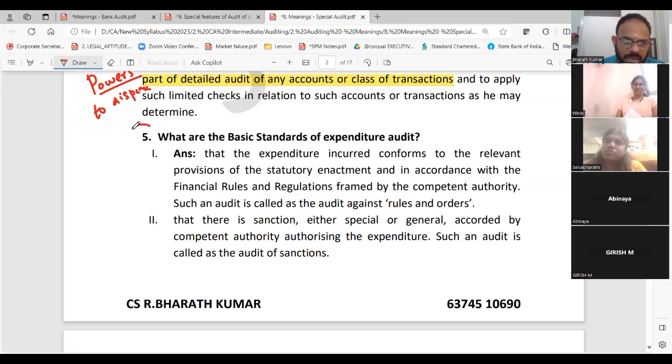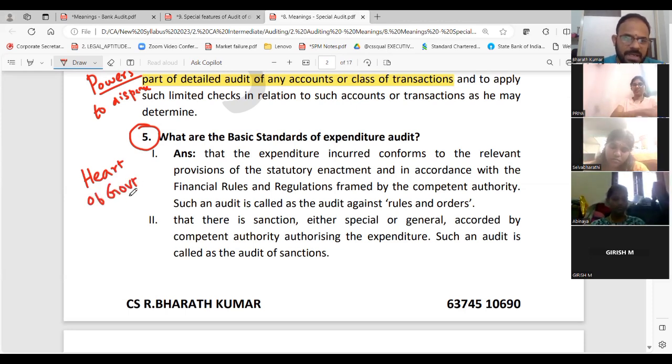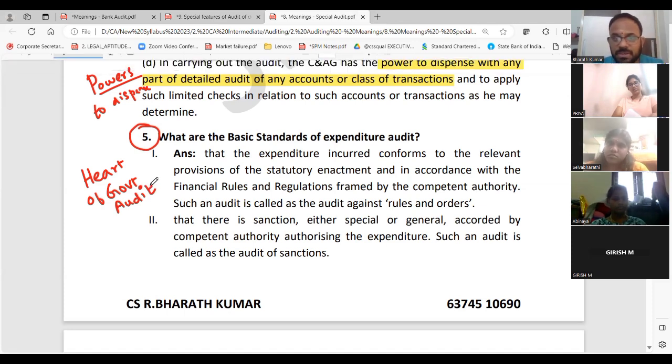This particular question that I am covering is the heart of government audit. Without this, you cannot touch any question. So I am saying I will cover this and then tell you to study. Without these 5 points that I am going to tell, government audit will never happen. Please mark this, very important. Some 5 heads I will tell you, and from this only they will connect any conceptual clarity question. Heart of the government audit means how important it is.